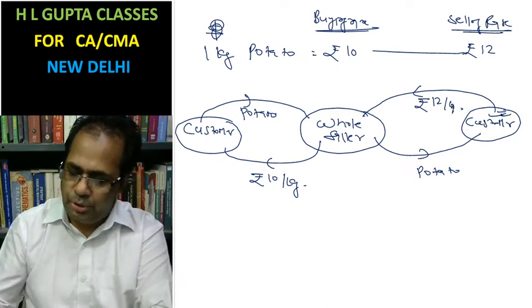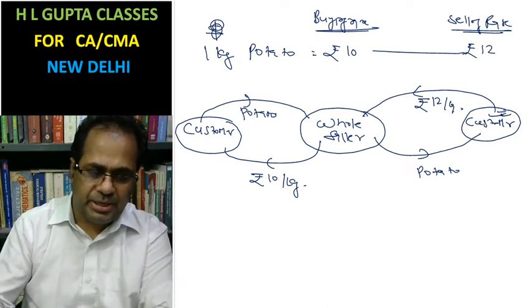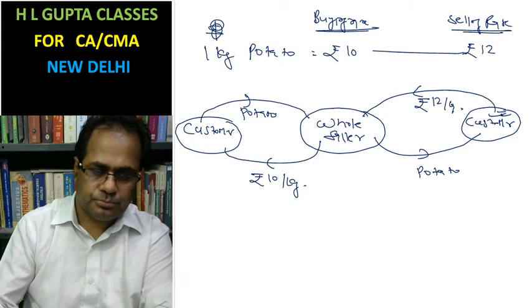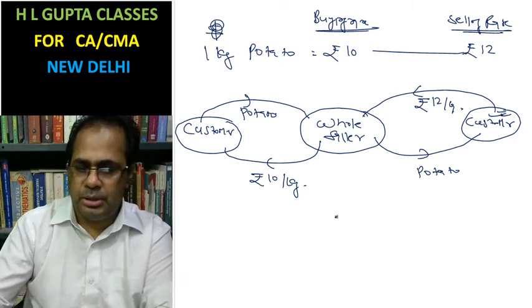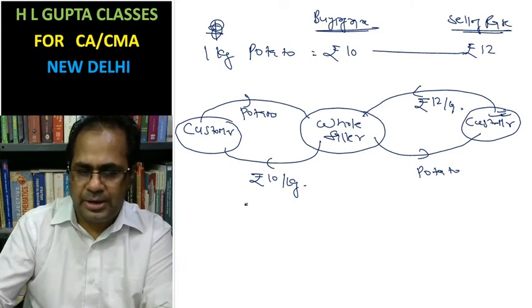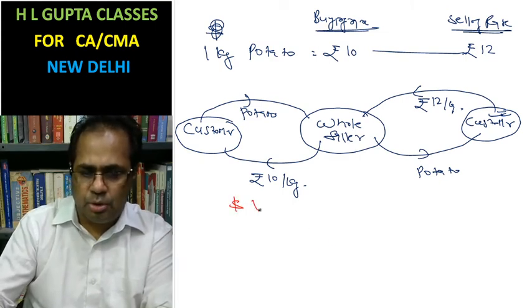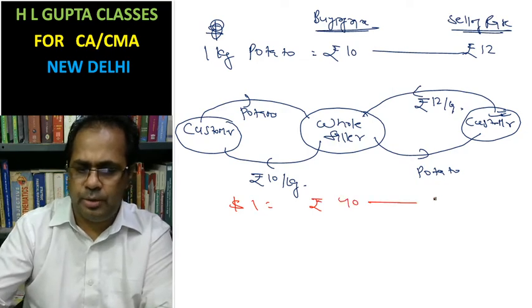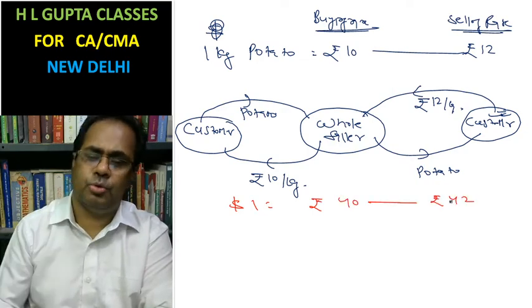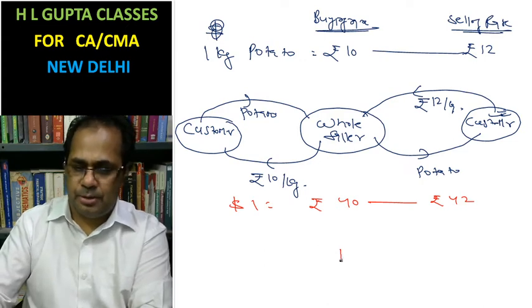Suppose I am going to explain here. Look at it. This is a bank and the quotation is written $1 equal to rupees 40, rupees 42. This is the bank.